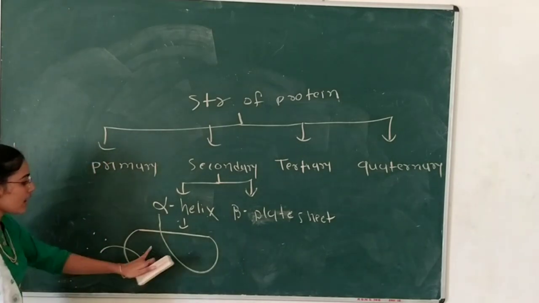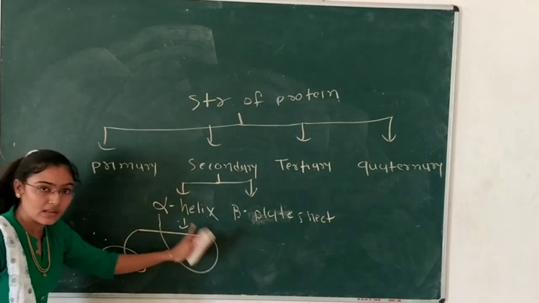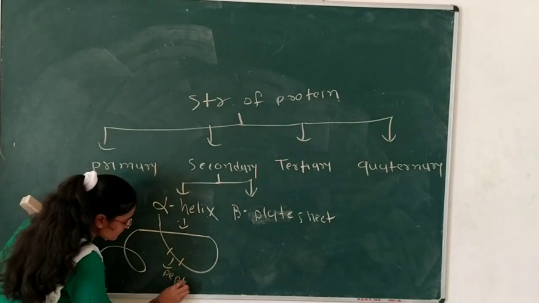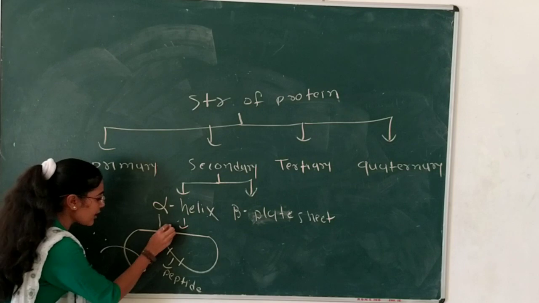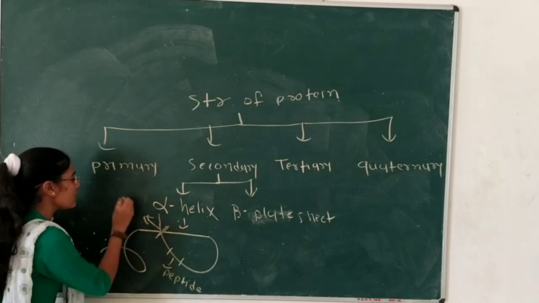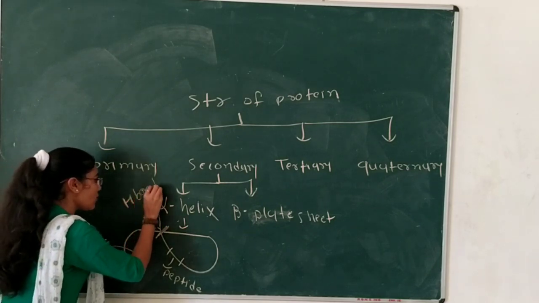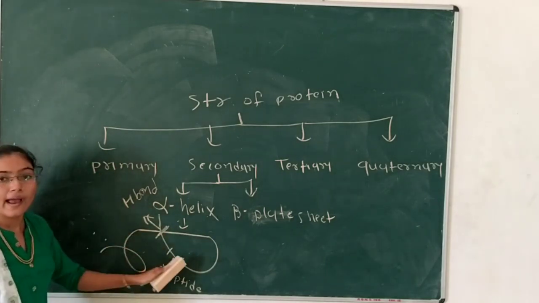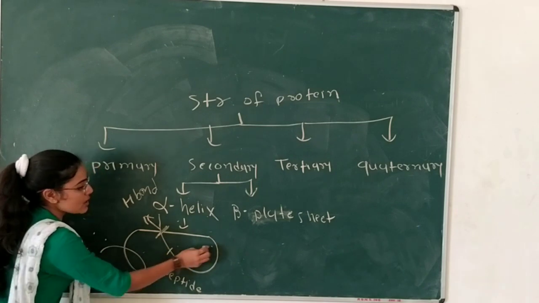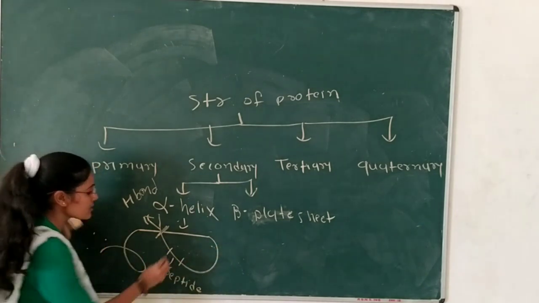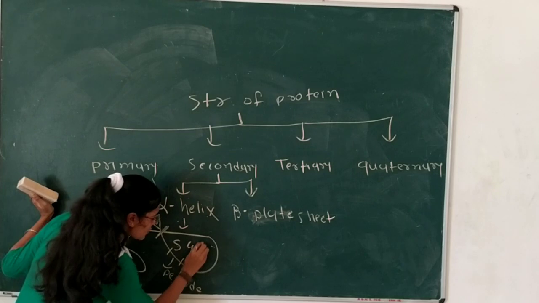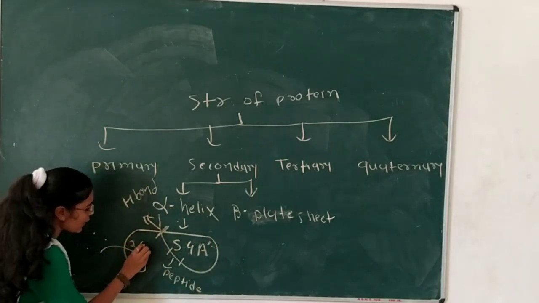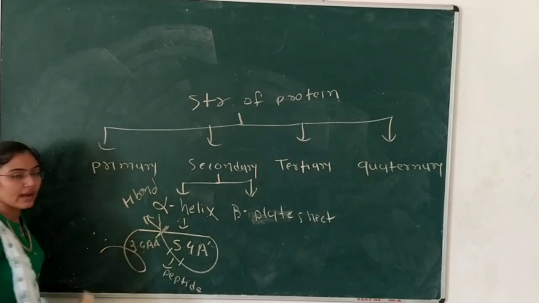Now we see that it is a simple long chain of polypeptide. Here it is bound with peptide bonds, but the interbonding is by hydrogen bonds. It forms a helical structure, and the distance between the turns of the coil is 5.4 angstrom, and each turn has 3.6 amino acid residues.